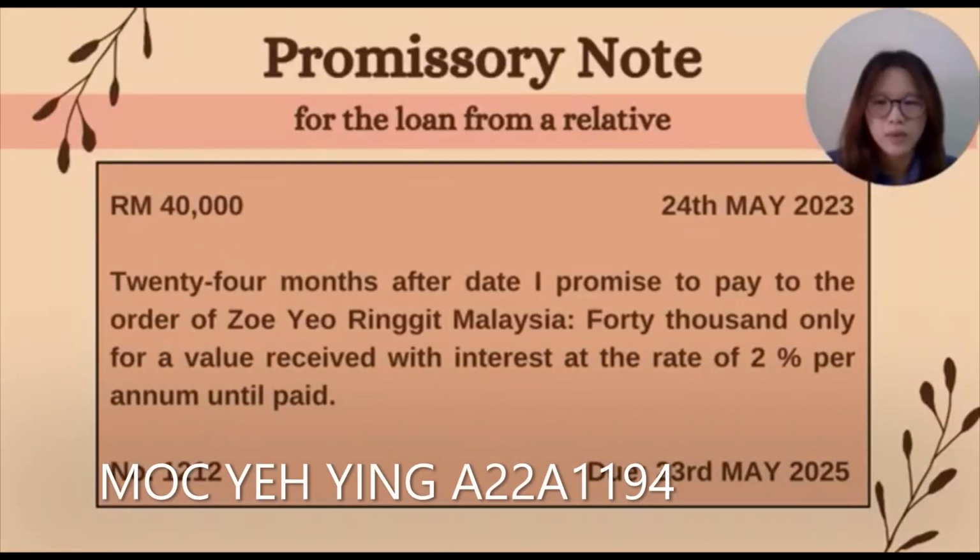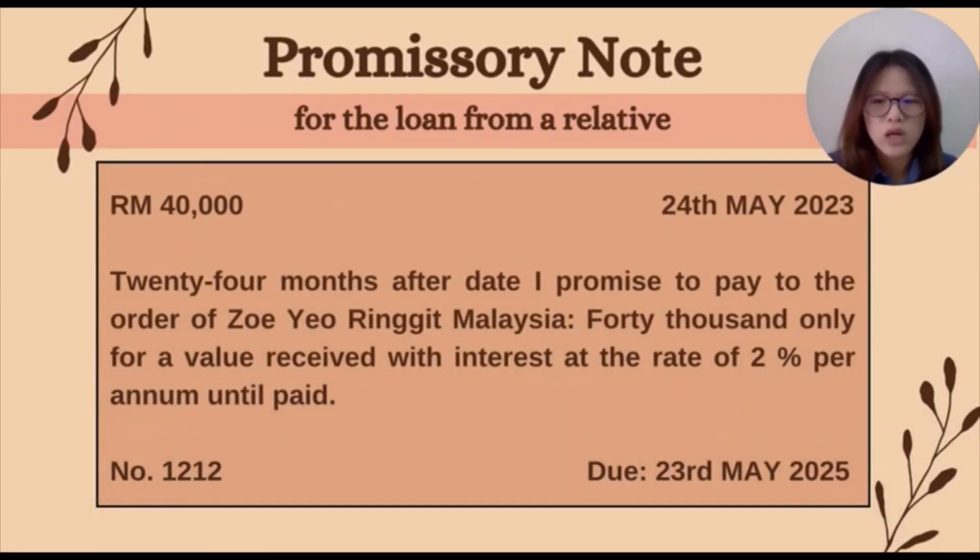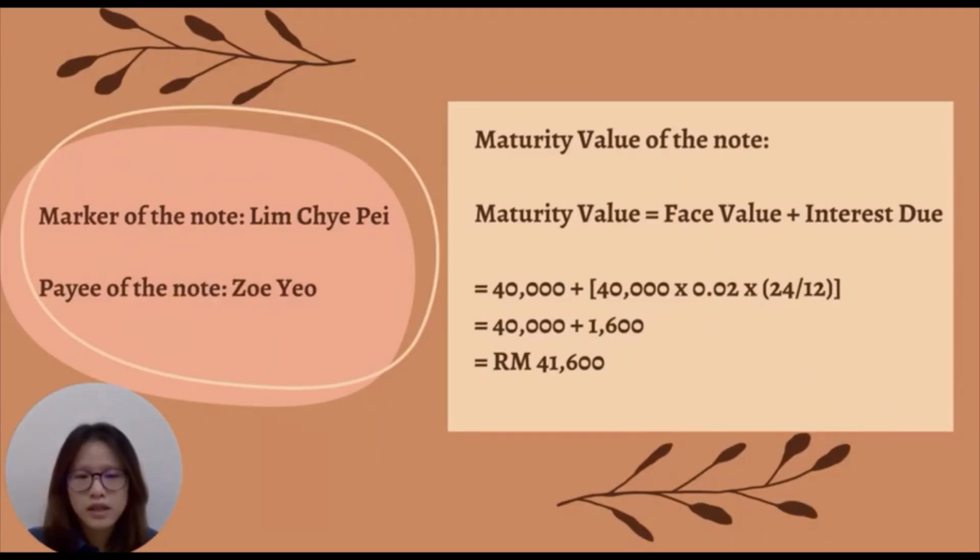Hi, my name is Mok Ying, and my metric number is 822A1194. Now I'm going to present the promissory notes. So this will be our promissory note for the loan from a relative. In this promissory note, Lim Chai Pei is the maker of the note and Zoyo is the payee of the note. For the maturity value of the note, maturity value equals face value plus interest due, we will get the answer, which is 41,600.